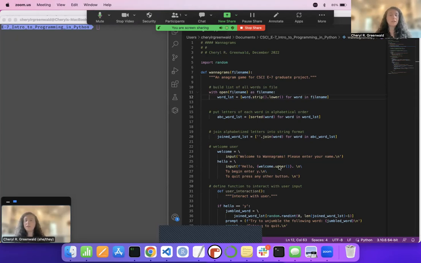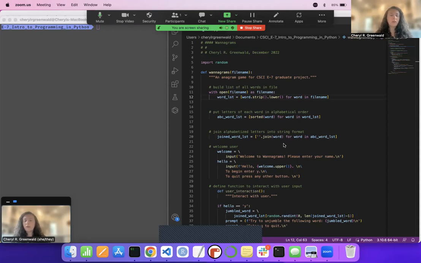Thus, rather than use the permutations package, for example, I wrote my own series of steps that you can see here on the screen that transforms words in a TXT file into a list of strings, then sorts each string into its own list of alphabetized letters, then joins each list of alphabetized letters into a string, which I used as the source for jumbled words.